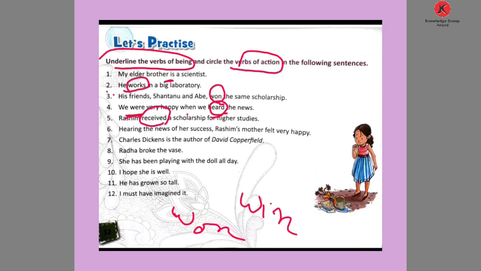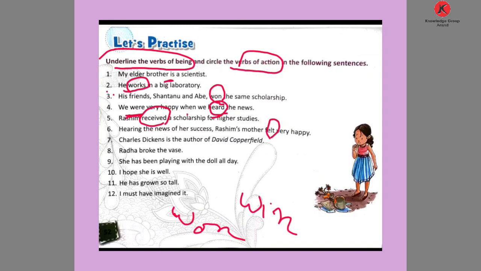Receiving, that action has been done. Received. Now number 6: Hearing the news of her success, Rasim's mother felt very happy. It's a comma, then the sentence starts: Rasim's mother felt very happy. So here felt is the verb of action.